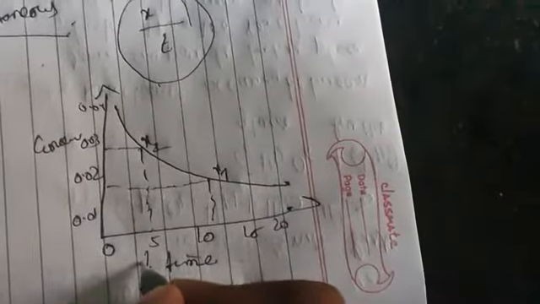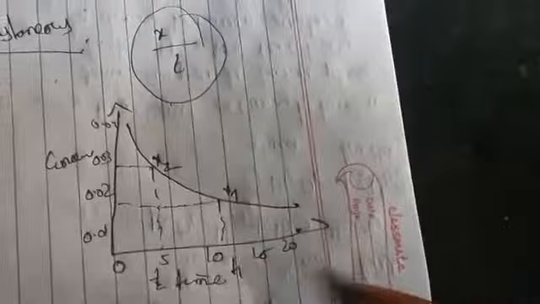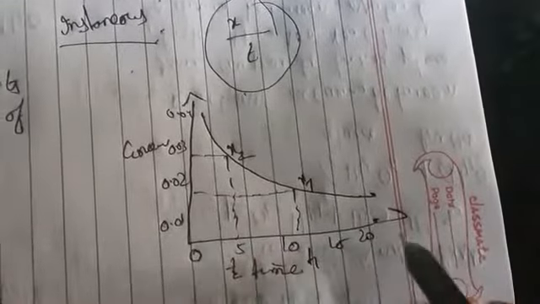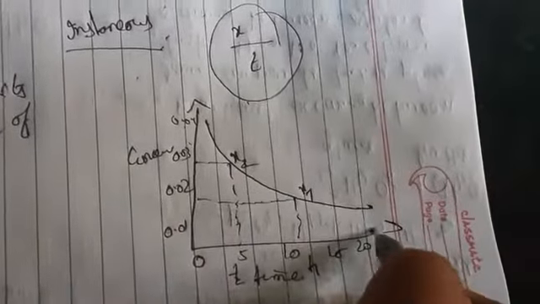So this one is x1, this is x1 and this is x2. So this is T2 and this is T1. So coming to average concentration, how is it happening? It is decreasing with concentration. So it means the rate of reaction uniformly decreases as time proceeds.